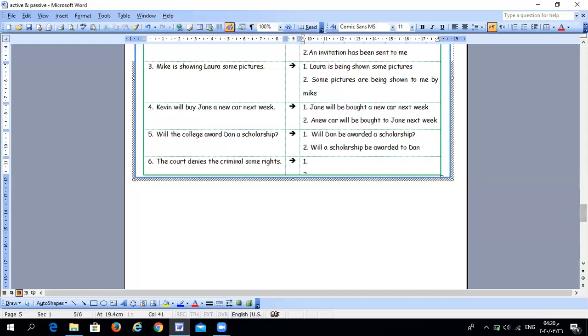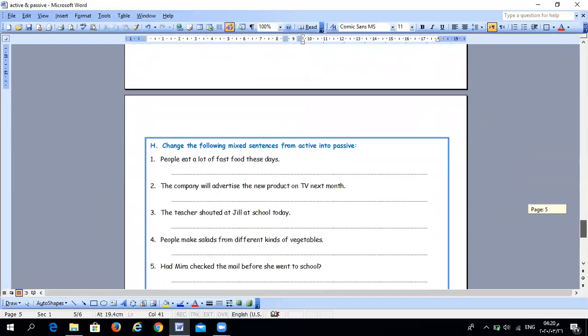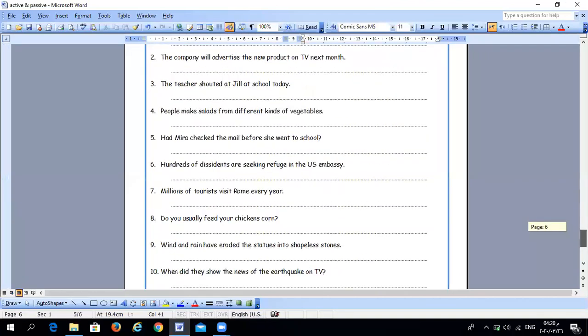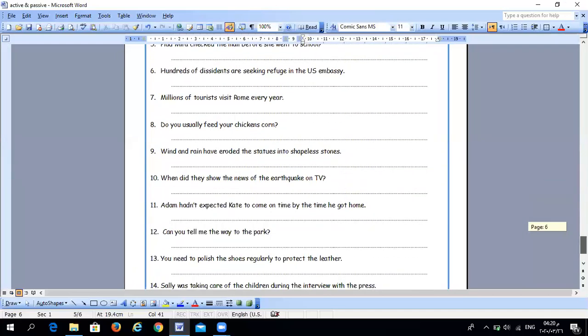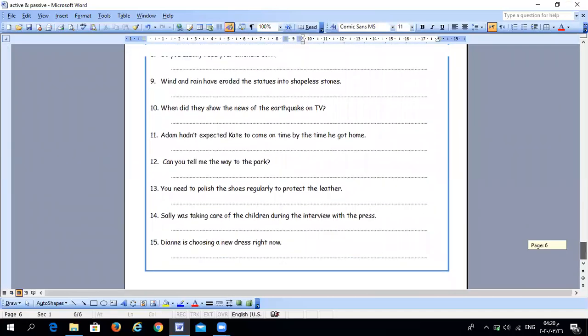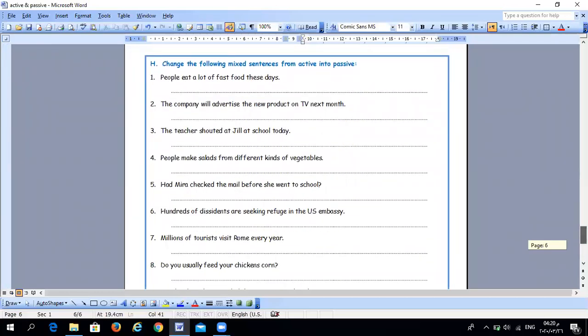Try to do it. And here for you, I have these sentences. It includes statements, it includes negatives, questions, it includes 15 sentences. You have to change these sentences from active into passive.